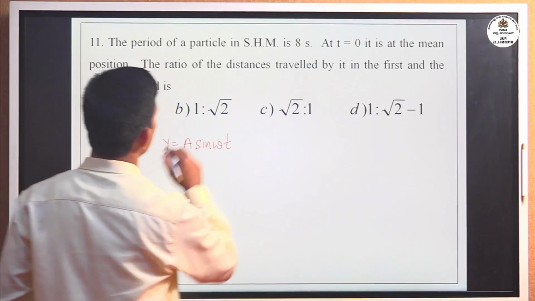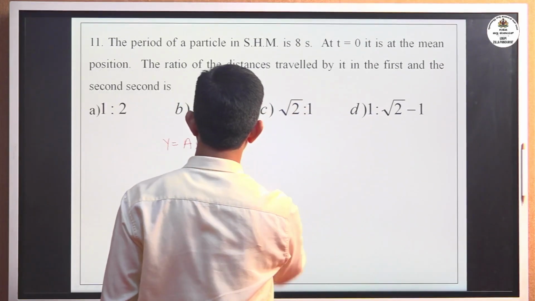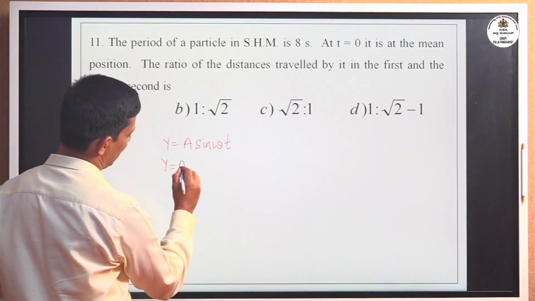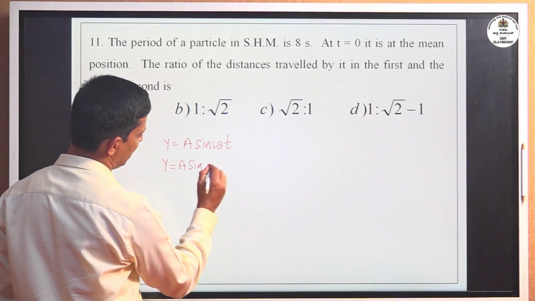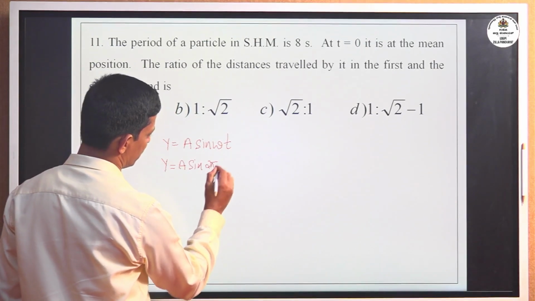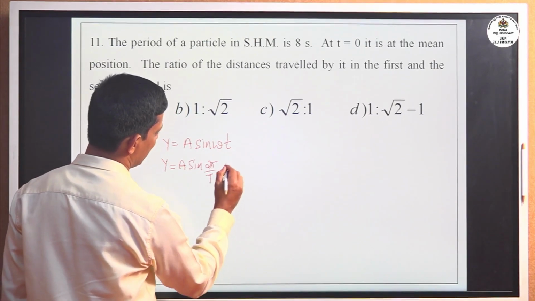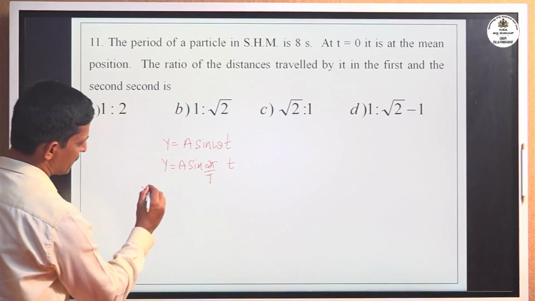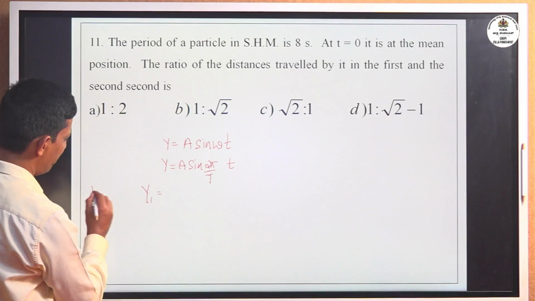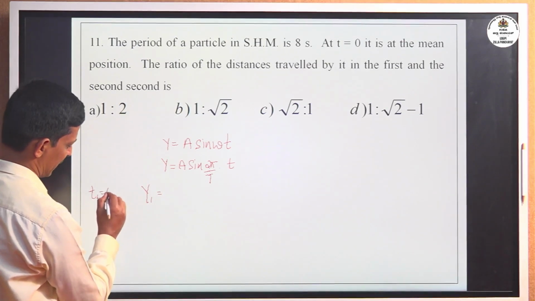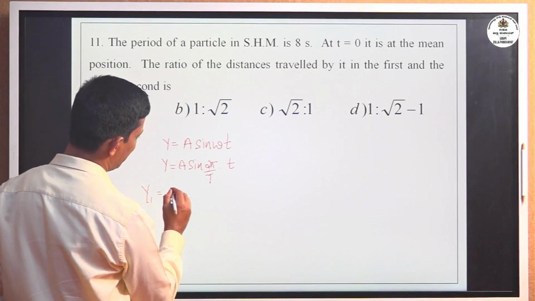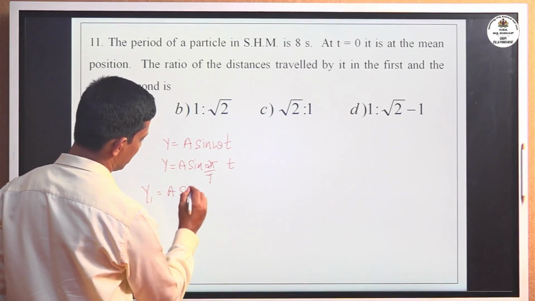But here, time in terms of period, omega, you can write y equal to a sine 2 pi divided by capital T into t. If I consider y1 is the distance travelled in a time t1, t1 equal to 1 second, then we can get y1 equal to a sine.